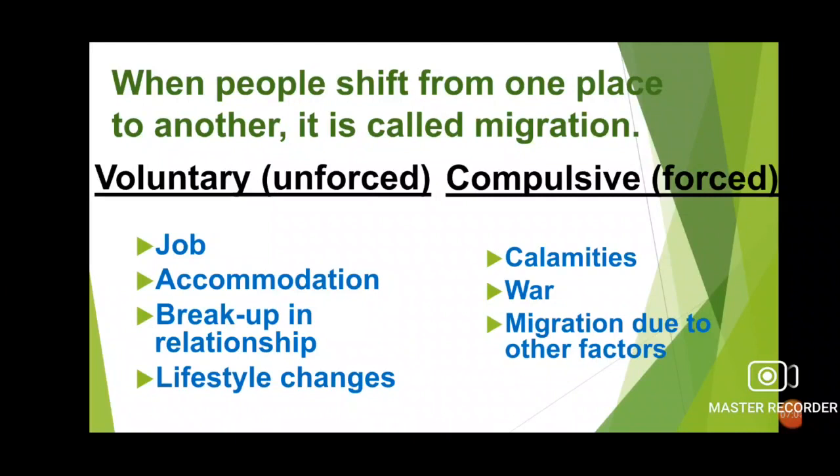Students, shifting from one place to another is called migration. It can be voluntary or compulsory. In voluntary, people move by their own will or own wish, and in compulsive, people are forced to move due to natural calamities.